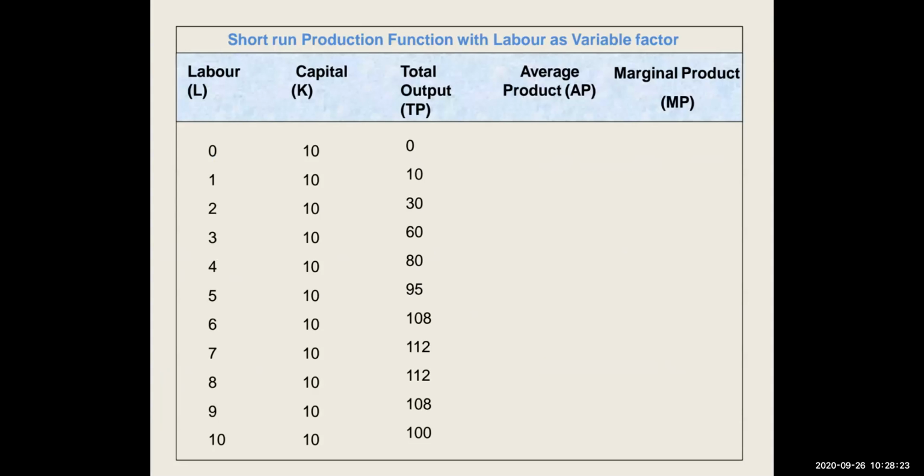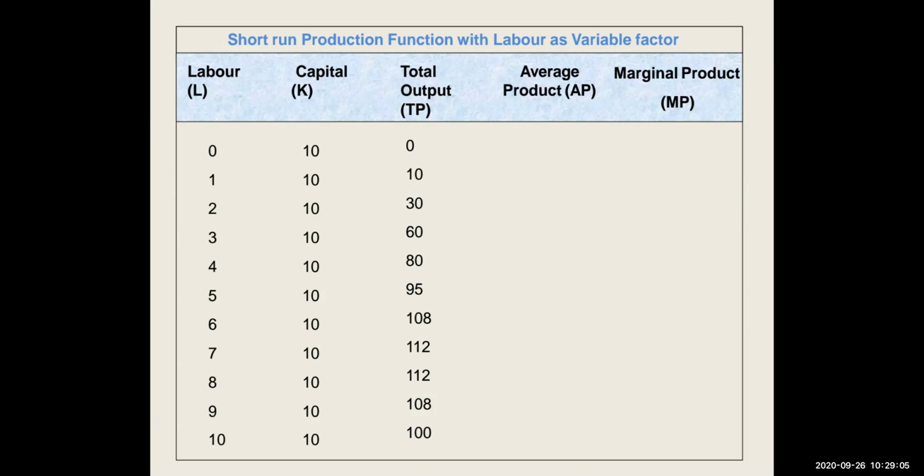Now here we can see the short run production function with labor as a variable factor. So if you observe, we have kept labor as a variable factor which keeps on increasing, and we have kept capital, which is fixed, constant. So with every increase in labor, when the labor was 0, the output was 0. When labor has increased from 0 to 1, total output has increased from 0 to 10, and so on. Which means that with increase in labor, my output is also increasing.